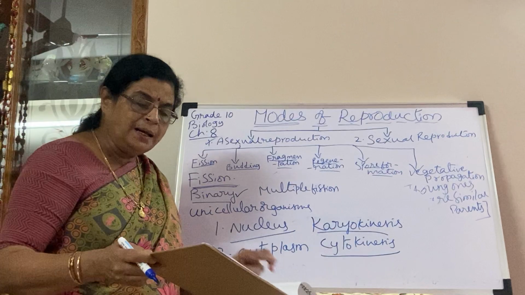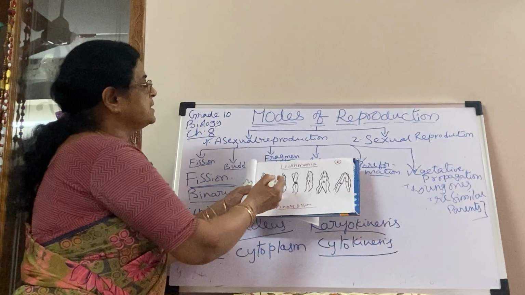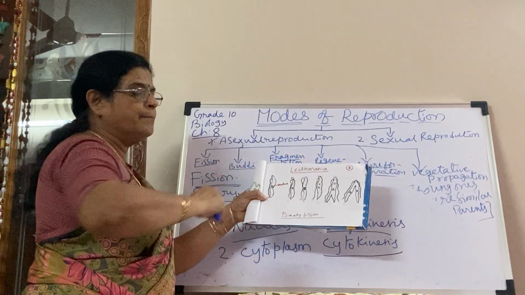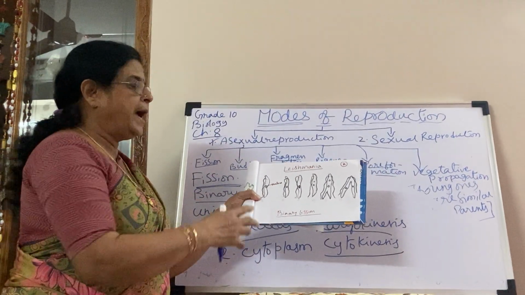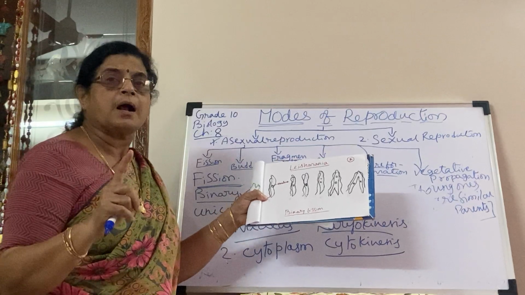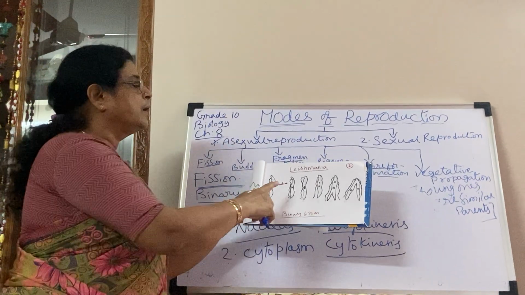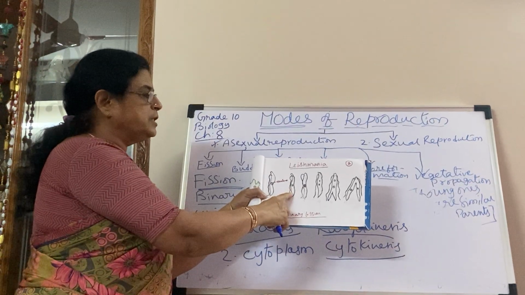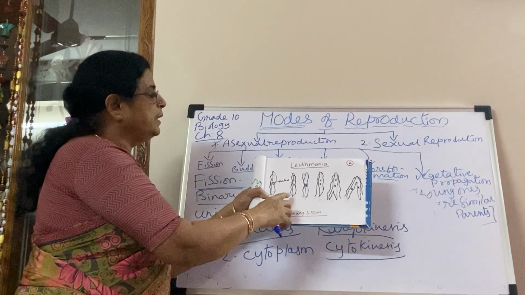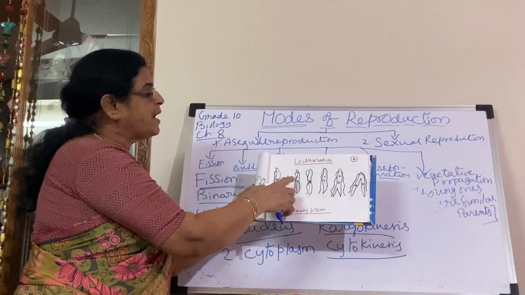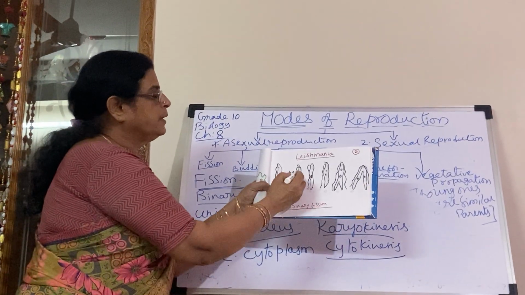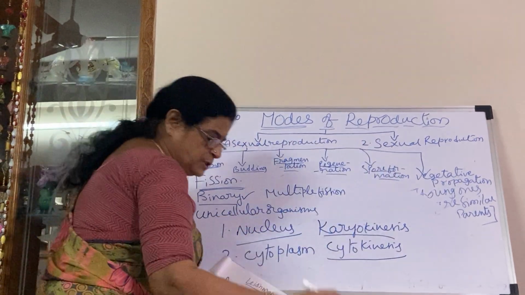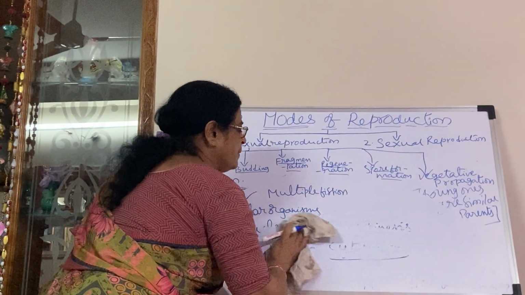But you see, this is leishmania, a single cell, unicellular organism. So what is the speciality? Leishmania is the causative organism of Kala Azar. Kala Azar is a dangerous fever. This organism causes that fever. But here the leishmania has a whip-like structure. Here you see, this is the whip. Whip means a tail-like flagellum will be there.